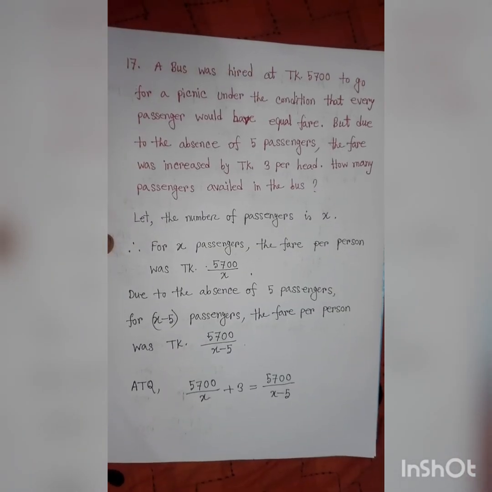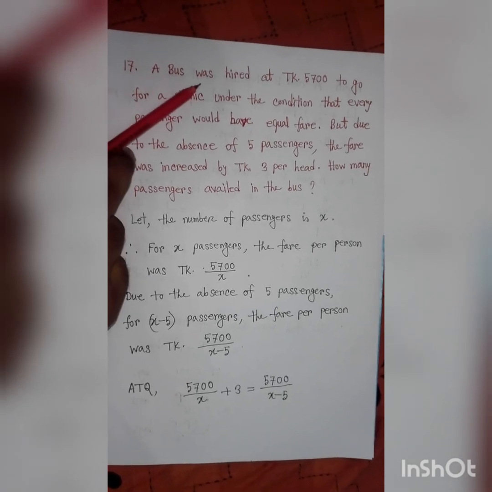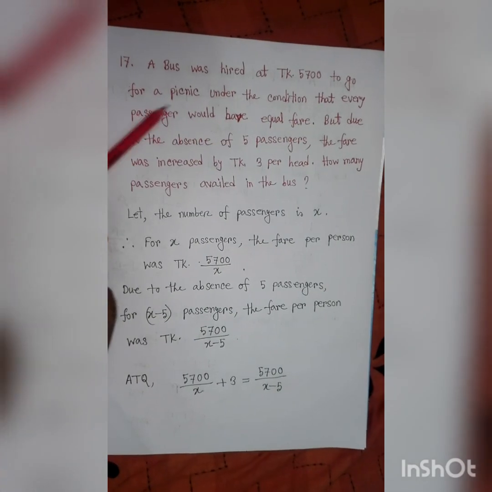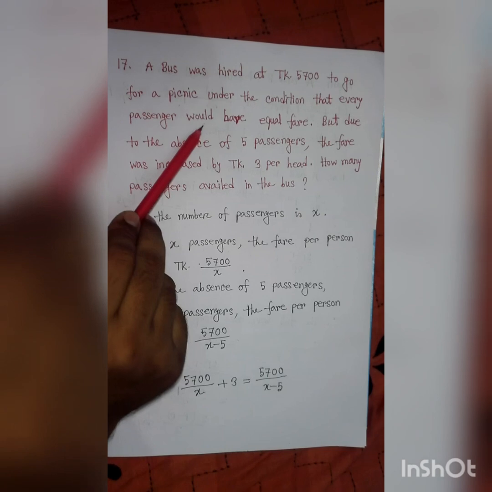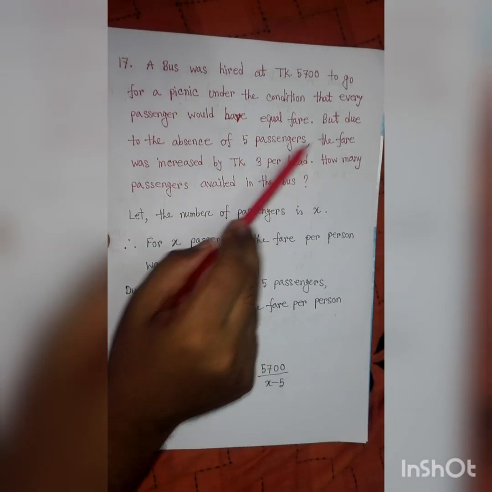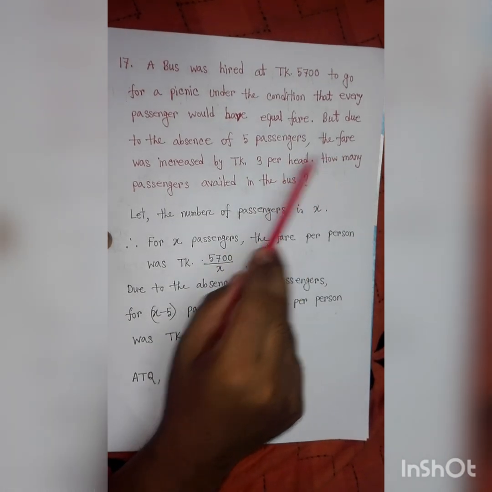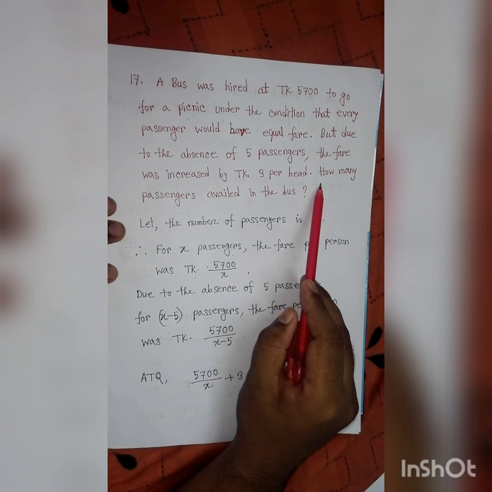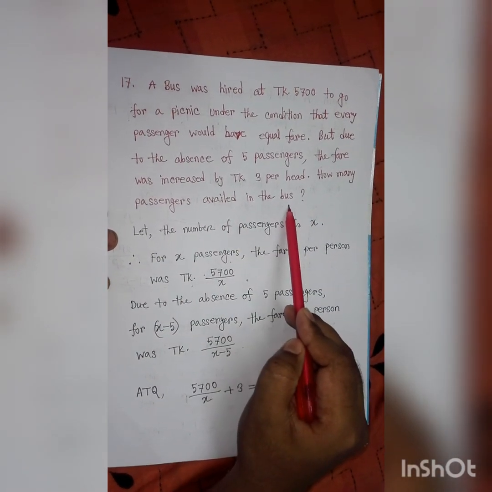Now we solve another problem. Question number 17. A bus was hired at Taka 5,700 to go for a picnic under the condition that every passenger would have equal fare, but due to the absence of 5 passengers, the fare was increased by Taka 3 per head. Now the question is, how many passengers availed in the bus?